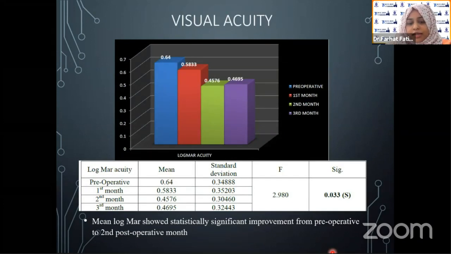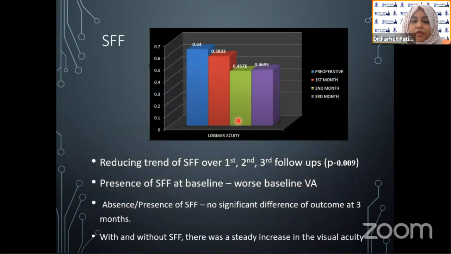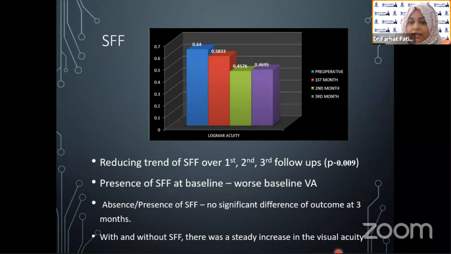The visual acuity showed statistically significant improvement from preoperative to second postoperative month. Though in the third postoperative month, there was slight decline in the vision. We looked for subfoveal fluid on OCT. There was a reducing trend of subfoveal fluid over the first, second, and third follow-up, which was statistically significant.